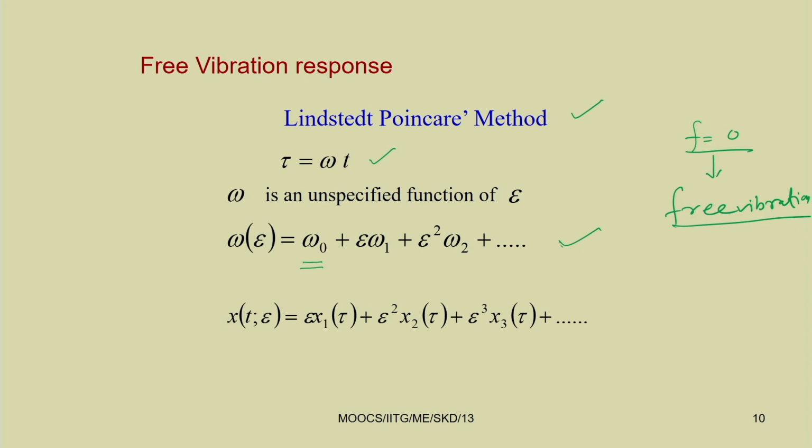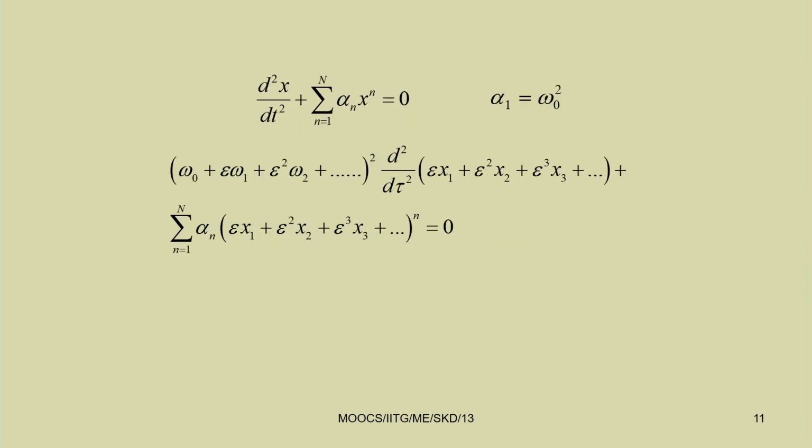So, if there is forcing, then you can add this x 0 term, because in case of forcing, the response will be non-trivial. Generally it will be non-trivial response. So, some response amplitude will be there, but if there is no continuous forcing to the system, the response due to the presence of damping or nonlinearity